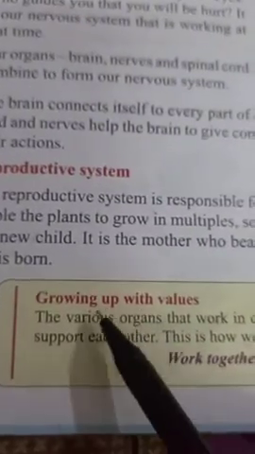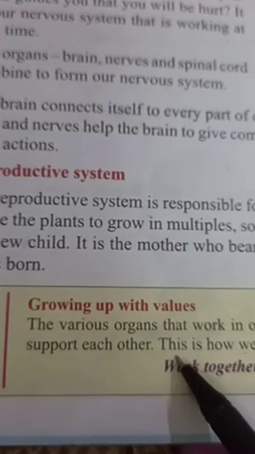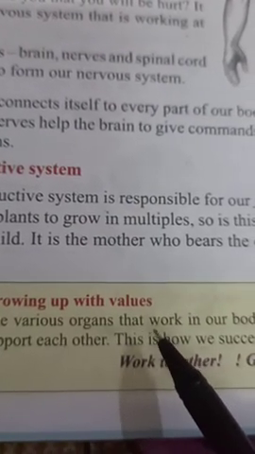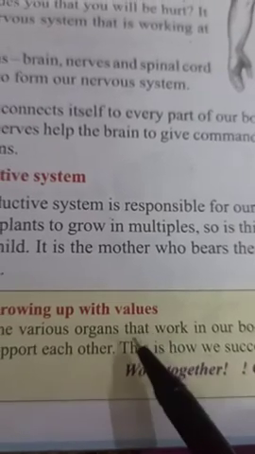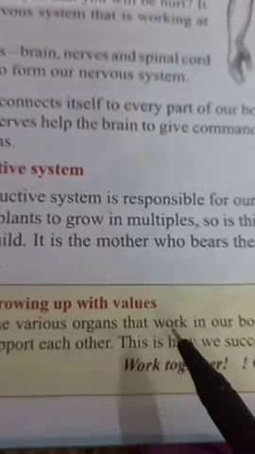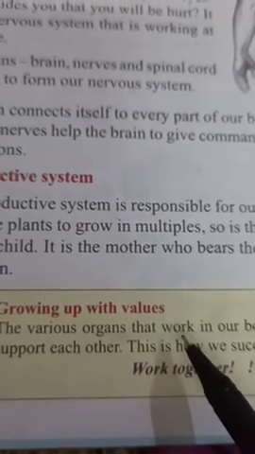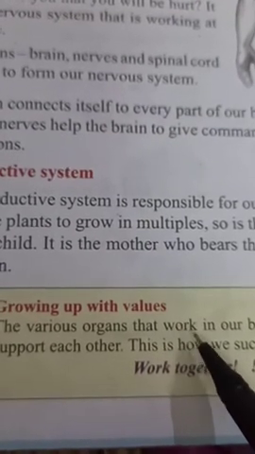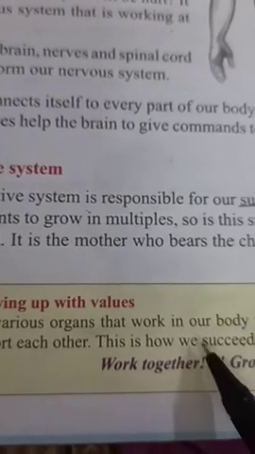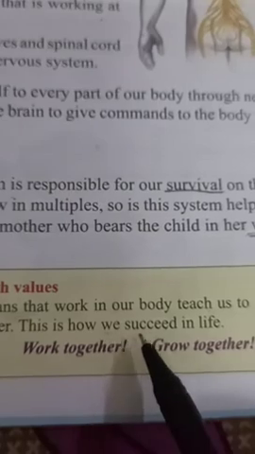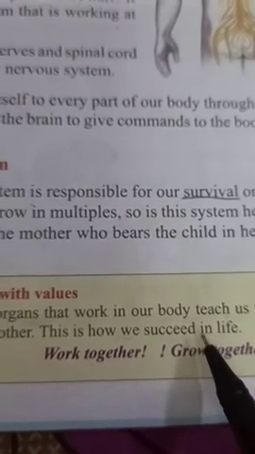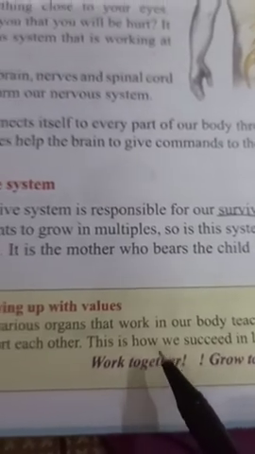So children, the value they have given us is that our body has different types of systems. In the same way, we can also work together to become successful, or we can say we can do any work when we work together in a group.